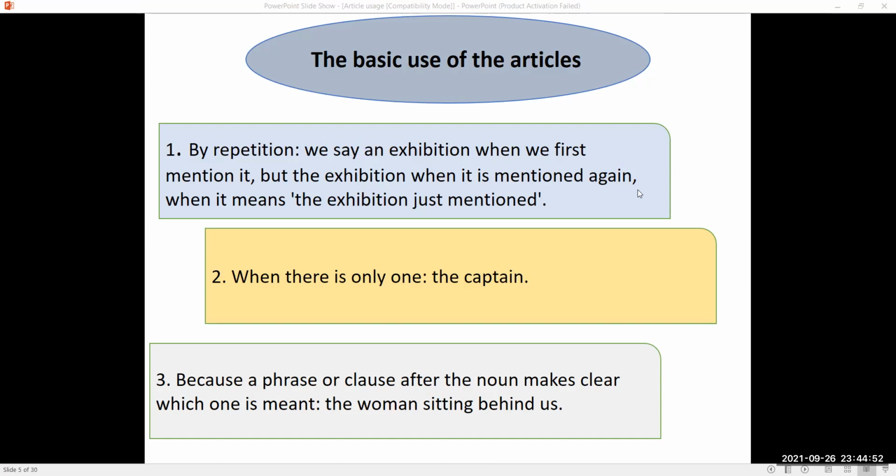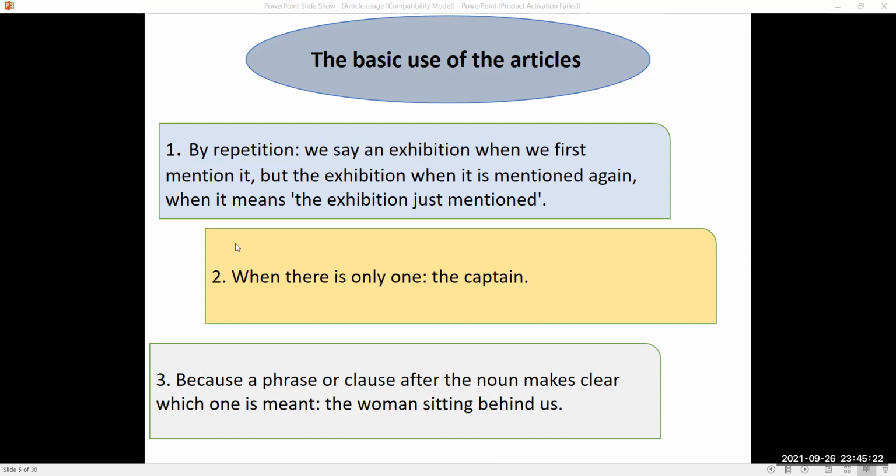So the first time it will be an exhibition, any exhibition, a general one, but since we have mentioned it in a paragraph, when we talk about the same event we will use the definite article. Now the speaker and the listener both understand which exhibition is being talked about: the exhibition just mentioned.